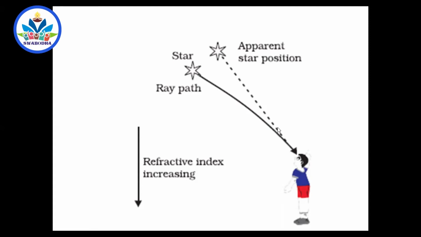But you feel that these rays are coming like this. So this is the apparent position of the star. You feel that the star is here, and the actual star is here. But you see this star. Okay, sir, I can see this star. Then why does it twinkle? Sometimes why do we miss the image of the star?